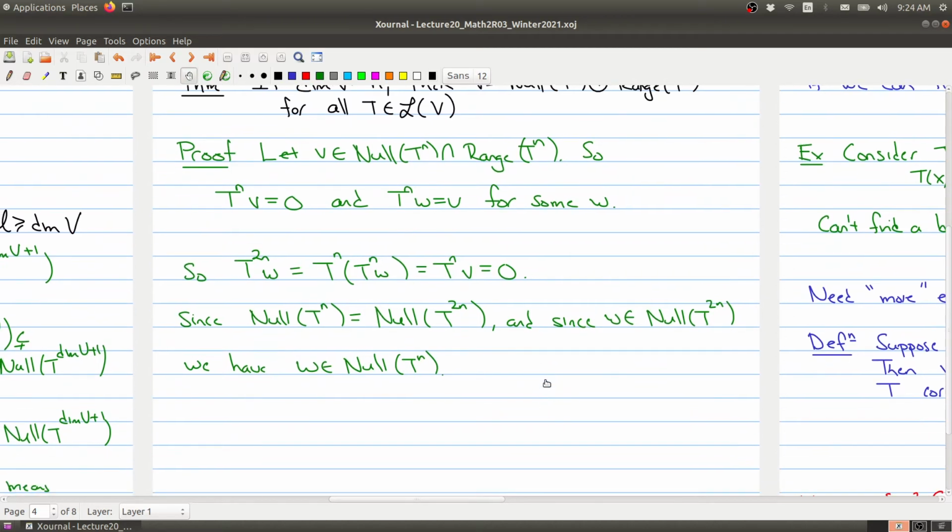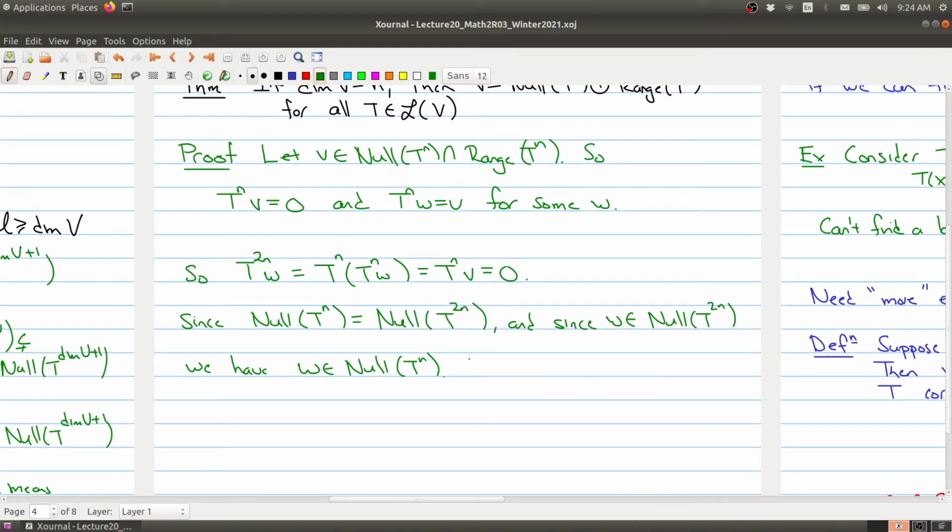Okay, and so W is in the null space of T^n, so this fact right here means, hence V, which is equal to T^n evaluated at W, but W is in the null space, is 0. Right, so V is equal to 0. The only element in the intersection is 0. So we got part of the proof here.